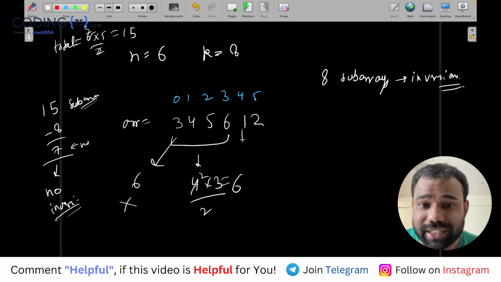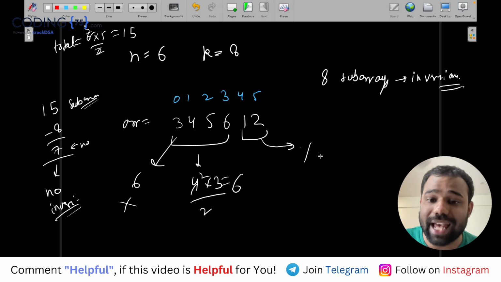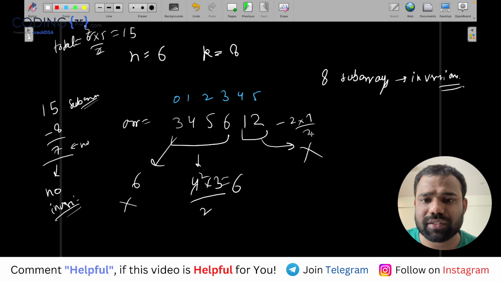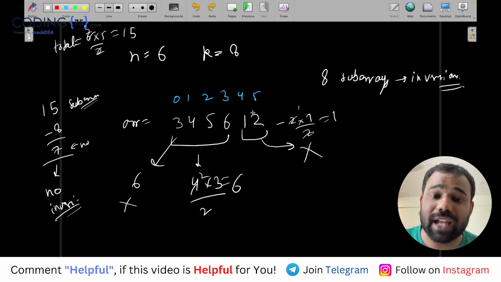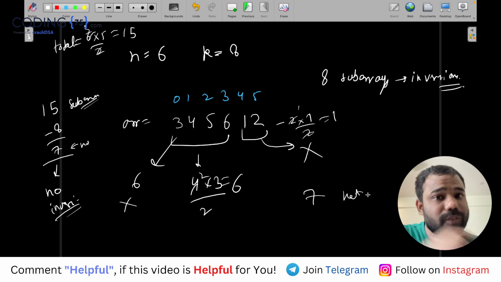And these 2 numbers are also consecutive and increasing, it should be increasing mainly, so this will also not have any subarray with an inversion, and there is only one such subarray. So a total of 6 subarrays from here and 1 subarray from here, meaning 7 such subarrays are possible which will not have any inversion, and all the remaining subarrays will have an inversion.